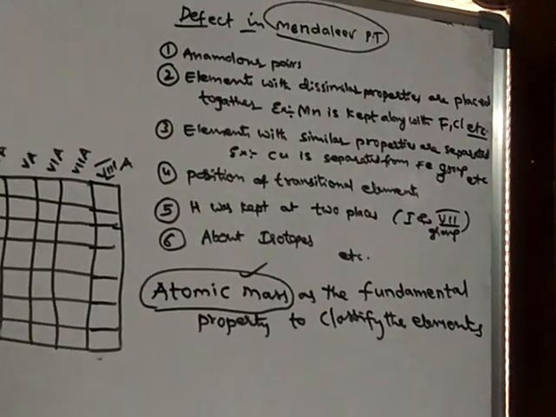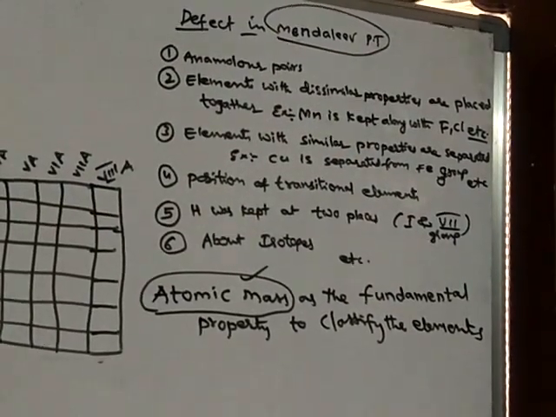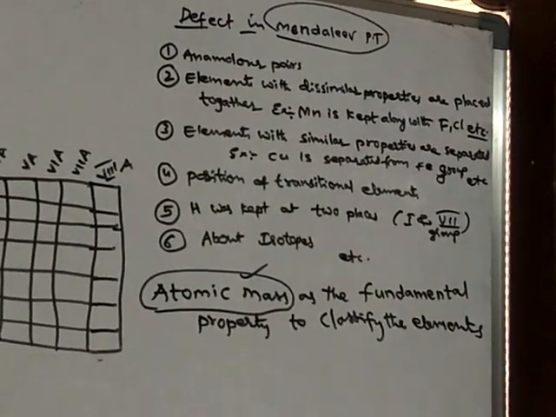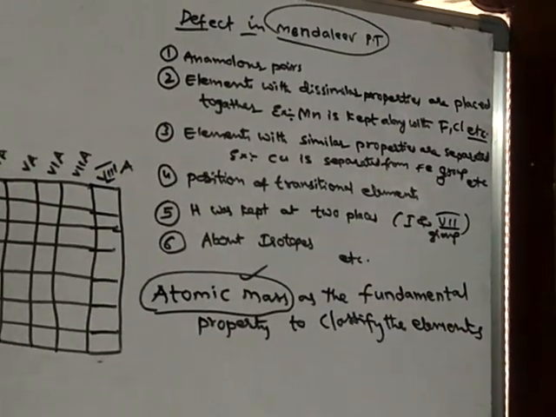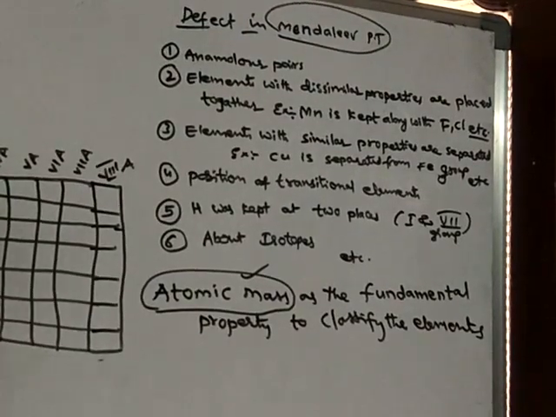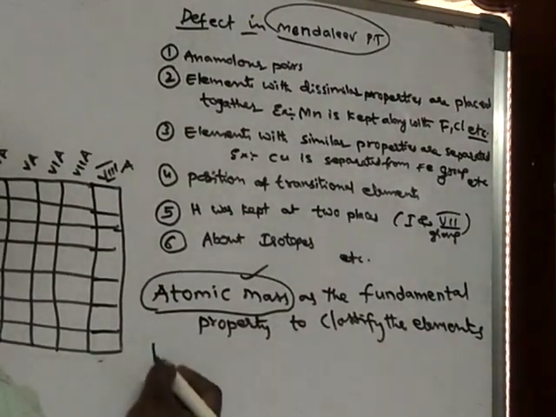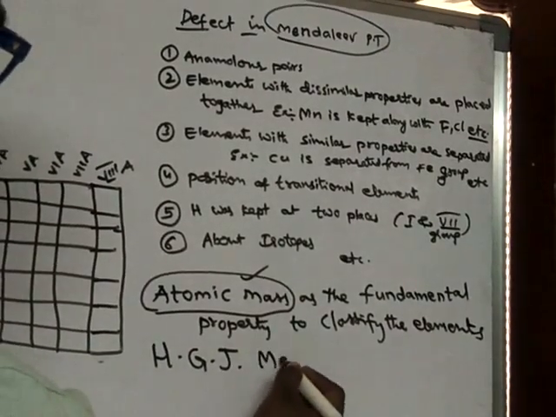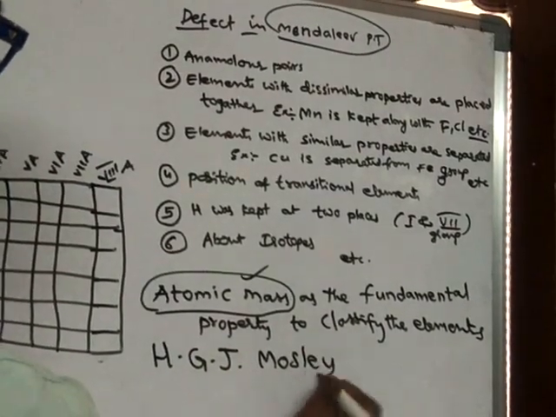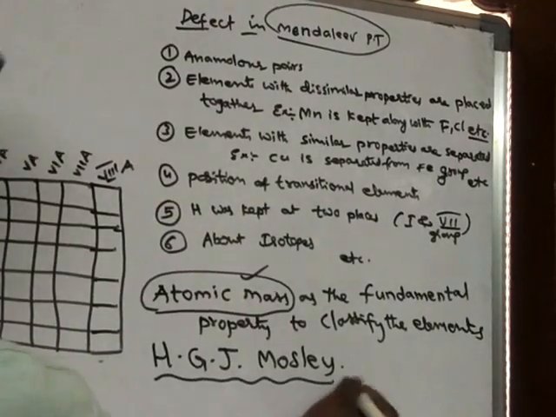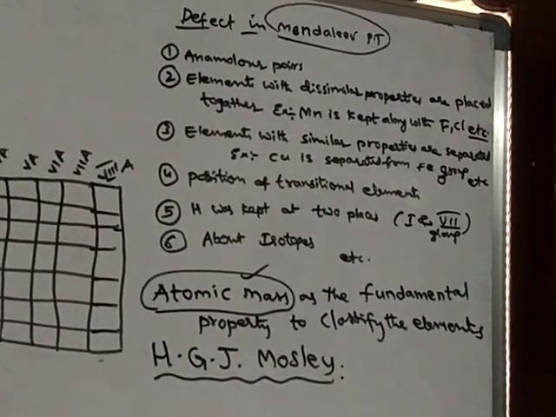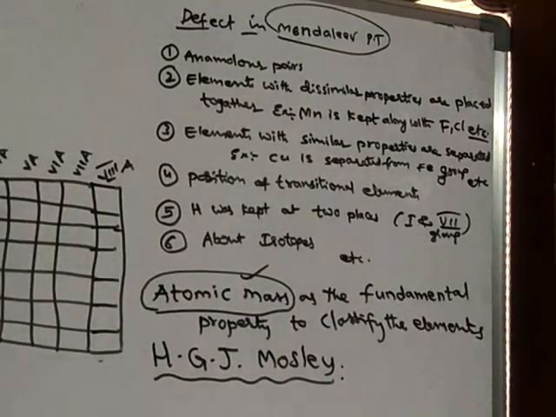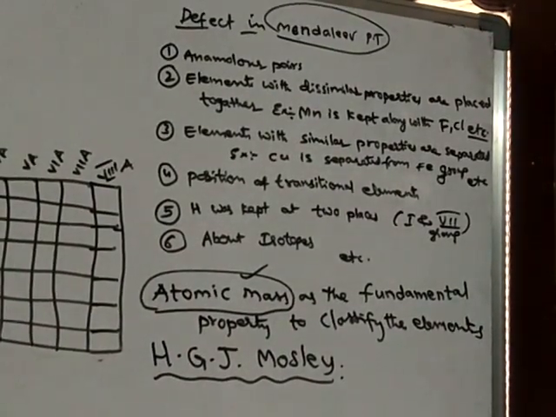At that time, under those circumstances, a scientist known as H.G.J. Moseley discovered atomic numbers.